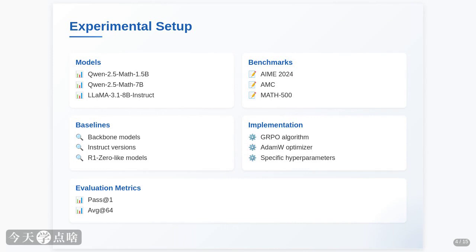We tested them on tough mathematical reasoning benchmarks like AIME, AMC, and MATH 500. We compared TTRL against the original models, their instruction-tuned versions, and even those fancy R1-type models that are trained on massive datasets. We used the GRPO algorithm, which is known for boosting reasoning, and carefully tuned the hyperparameters like learning rate and batch size. We looked at standard metrics like pass@1 and avg@64 to measure performance. Basically, we threw everything at it to see what happens.